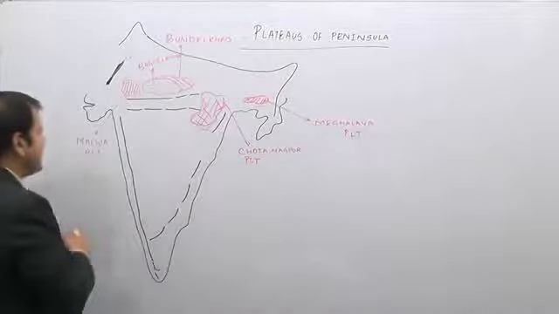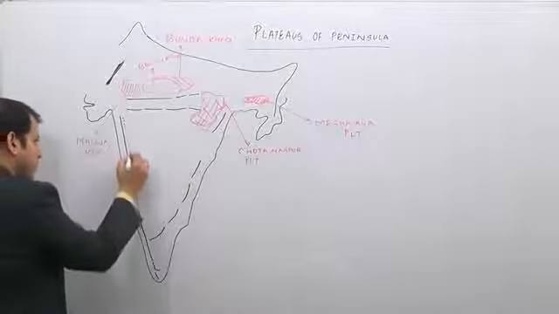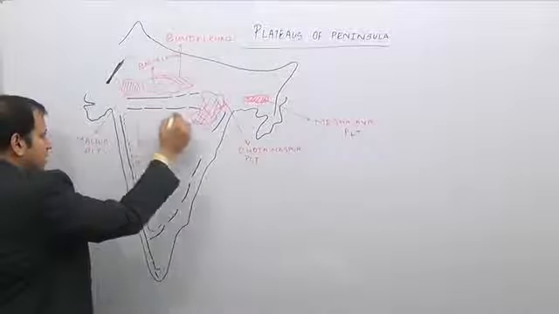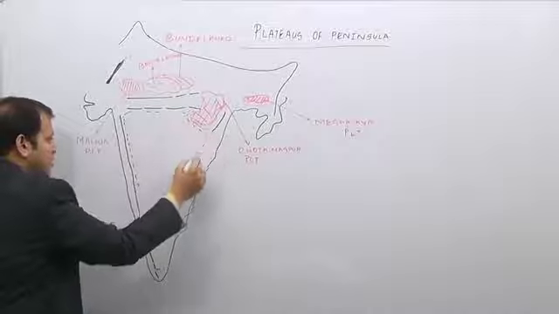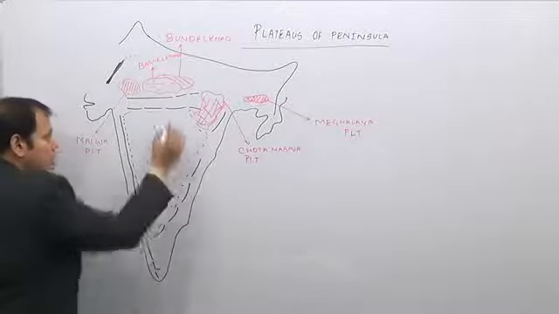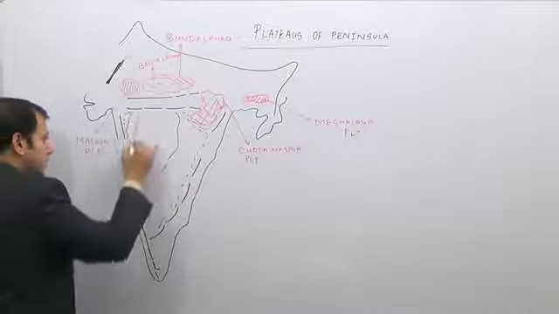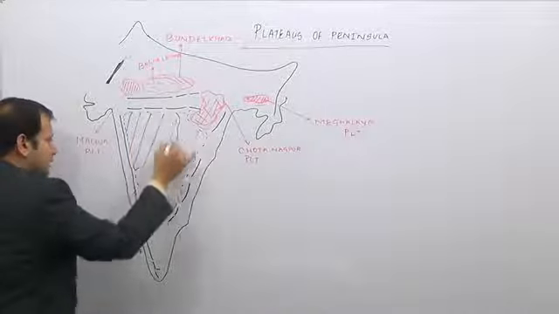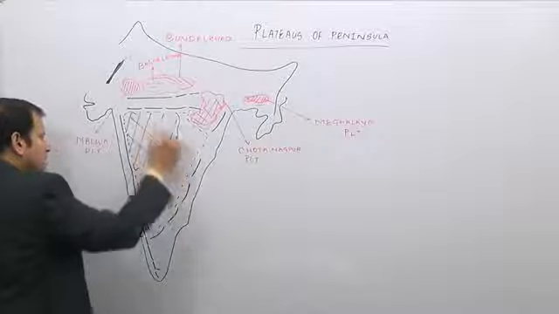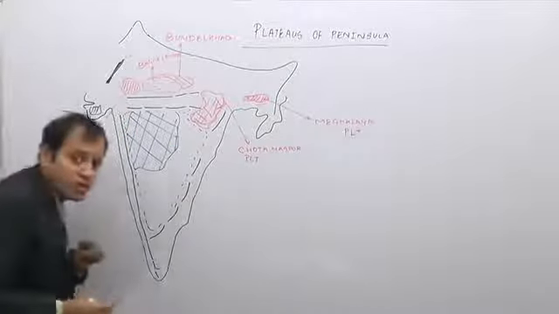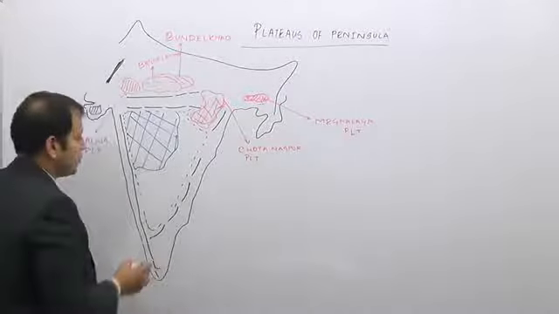While the central part, the biggest part of peninsular India, is the Deccan Plateau. This entire part which I am shading is the Deccan Plateau. Out of this Deccan Plateau, the central part is known as the Deccan Lava Plateau or the Maharashtra Plateau, which sometimes also extends into the Kathiawar region of Gujarat.